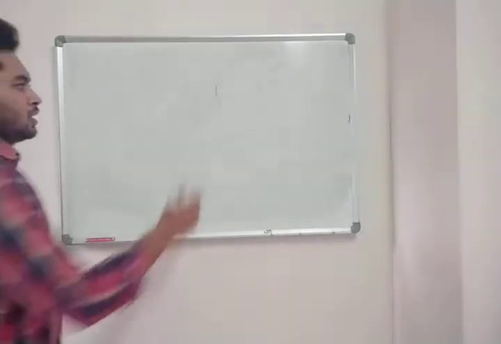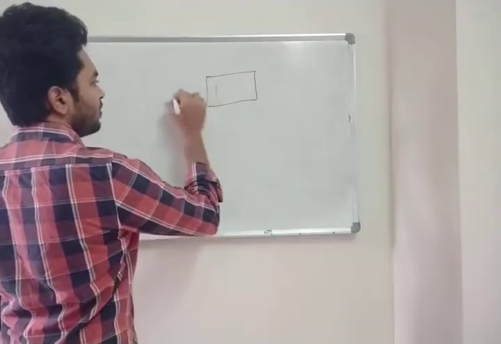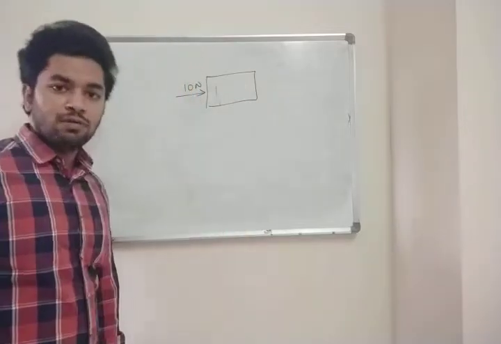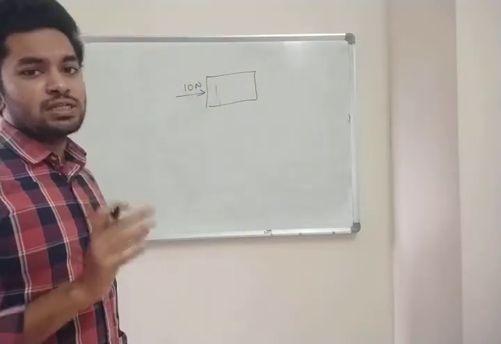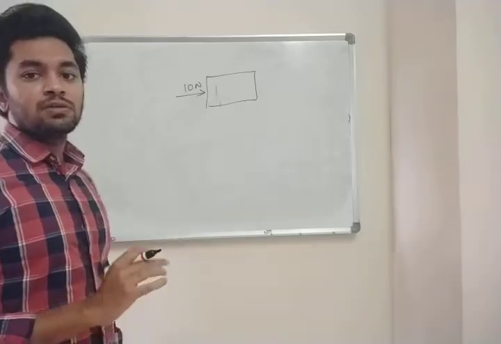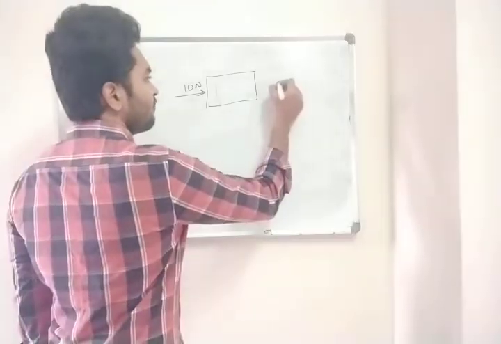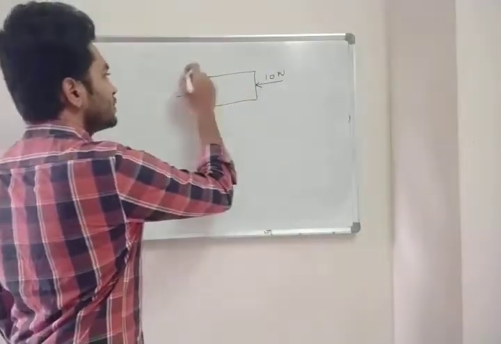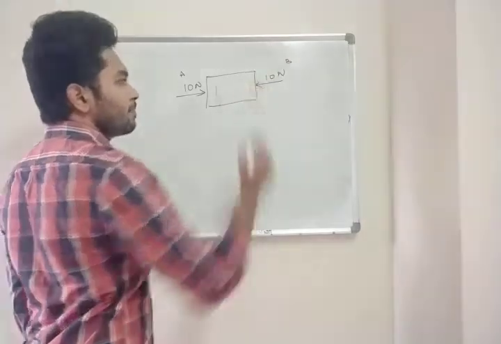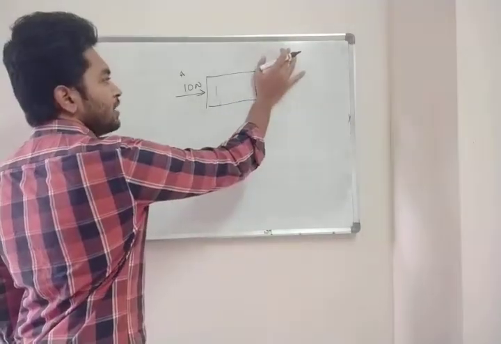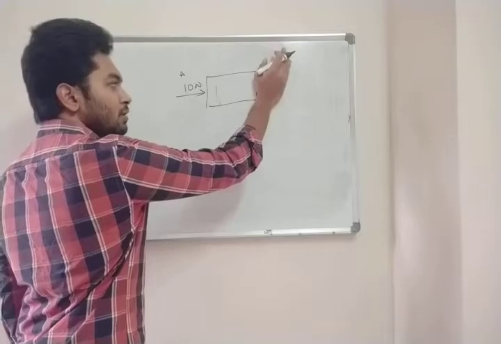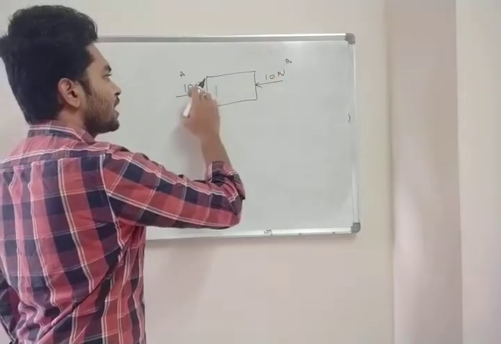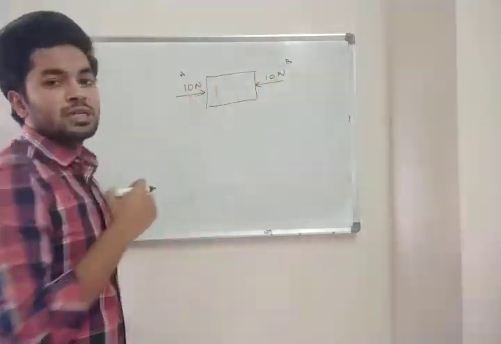Now suppose there is a block and you are applying 10 Newton of force. Now I want to bring this block into equilibrium. Equilibrium is what? Body is at rest. Now how to bring this object into equilibrium? Another force with the same magnitude but opposite in direction. This is force A, this is force B. So first I had only 10 Newton. I wanted to bring this block into equilibrium. So what did I do? I brought another force of the same magnitude, 10 Newton, but opposite in direction.